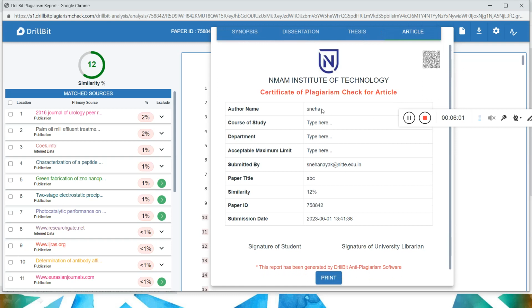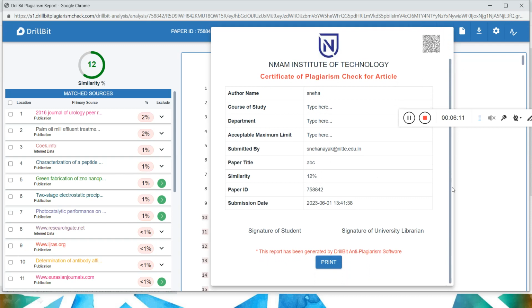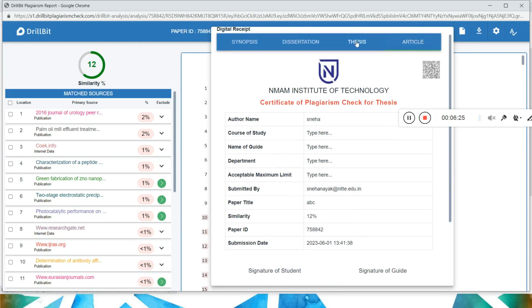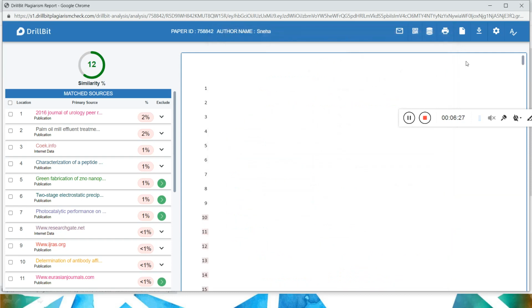So you can edit here. You can write your name. See, you can do the editing. Which course, which department, acceptable limit, submitted by, paper title, similarity, however much you have got. That comes here. So when you are submitting maybe to VTU or any other universities, this receipt would be required. Here you can see signature of the student, signature of the university librarian. So in this way, based on what you're trying to do, whether it is an article or a thesis, you can try to use this receipt. This is one more thing which is useful.